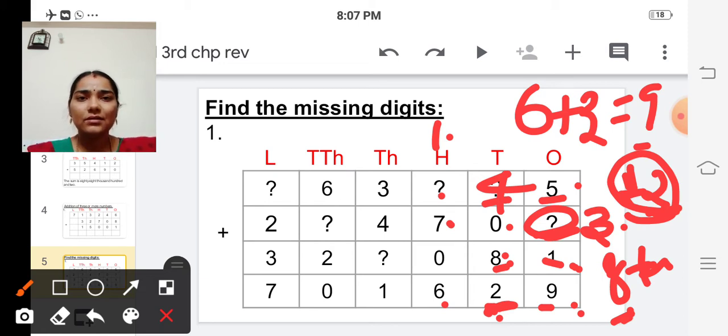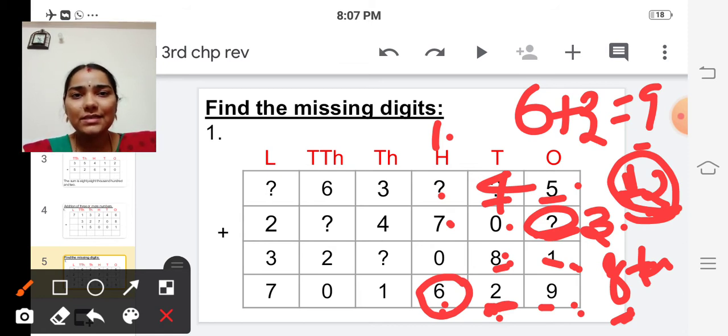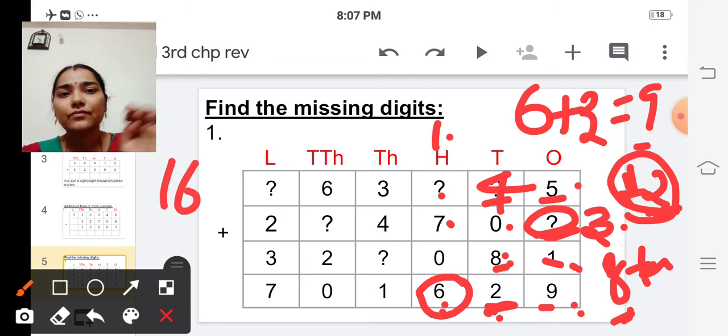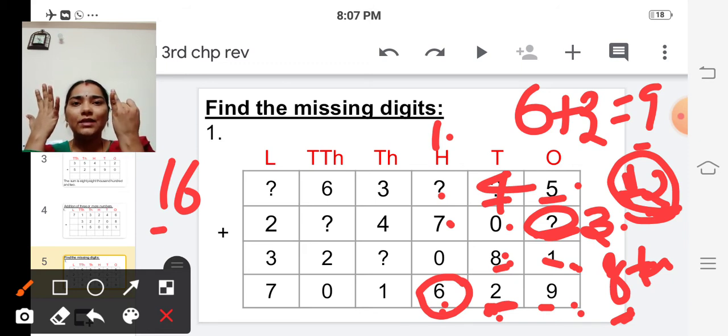So it should be a 2-digit number whose unit digit is 6. So what should the number be? It should be 16, isn't it? So here we are having 7 plus 1 is 8. So after 8 count forward till you reach 16. Okay. After 8, 9, 10, 11, 12, 13, 14, 15, 16.